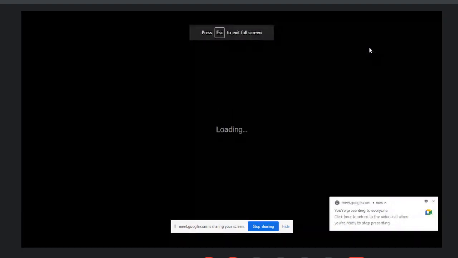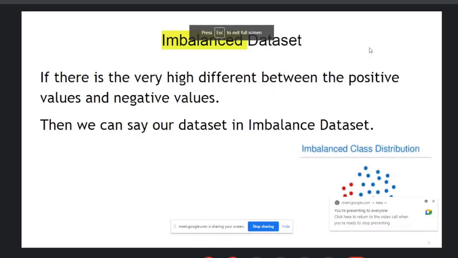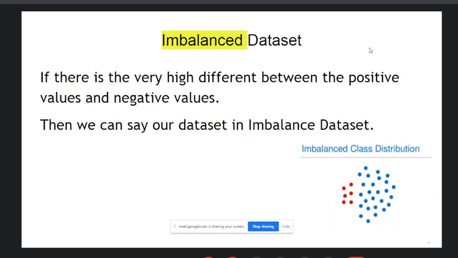Okay, cool. So that's all about balance and imbalance. Now, how do we convert the imbalanced data set to the balanced data set? There are a lot of techniques available on the internet. You can use random forest, logistic regression, then cross-validation. And you can also use different techniques like upsampling and downsampling.